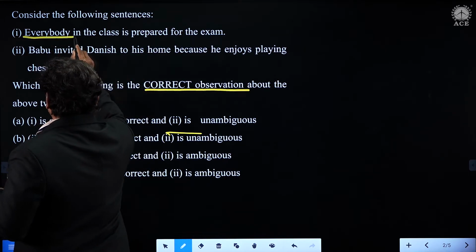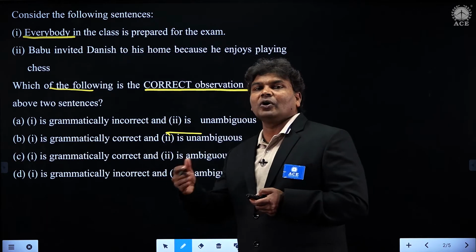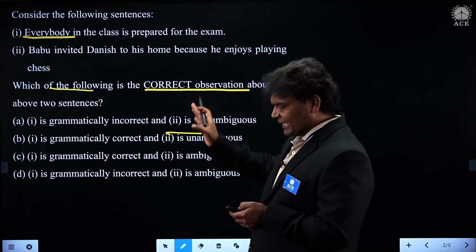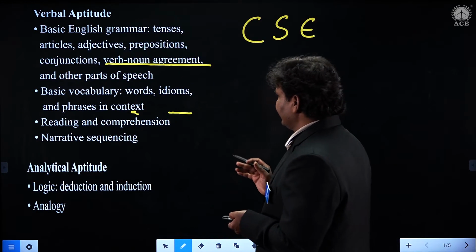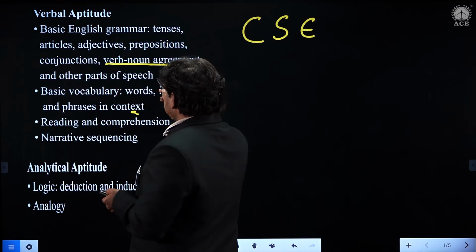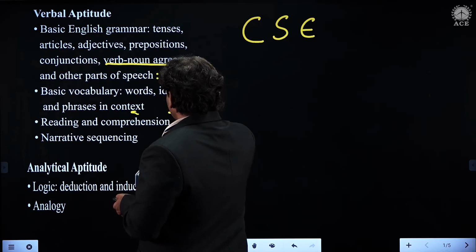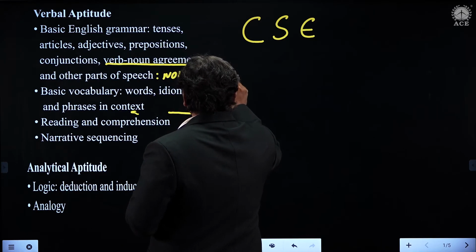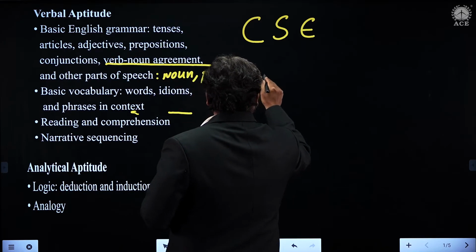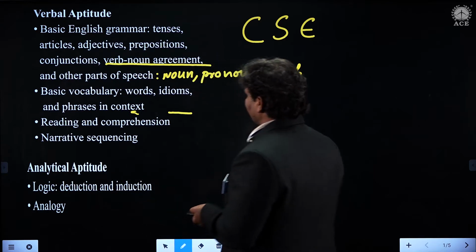The word everybody is taught under the pronoun chapter, among the other parts of speech. What could the other parts of speech be? This could be noun, students. This could be pronoun. This could be verb. These are what we call other parts of speech.